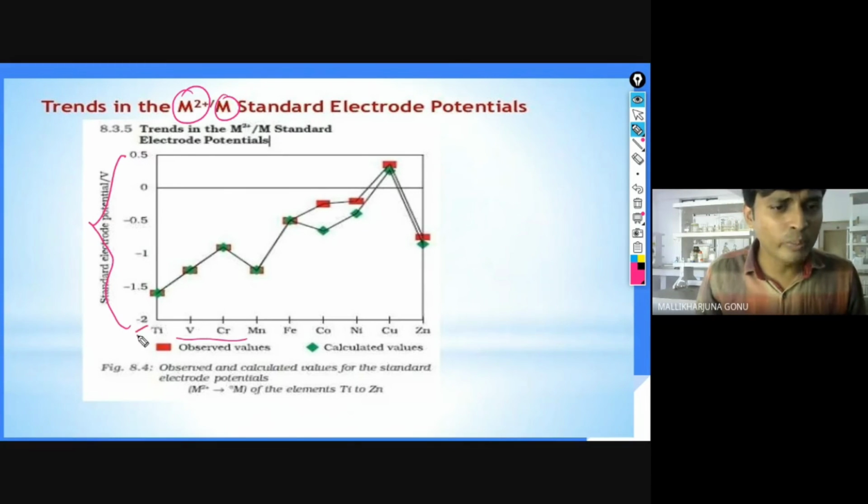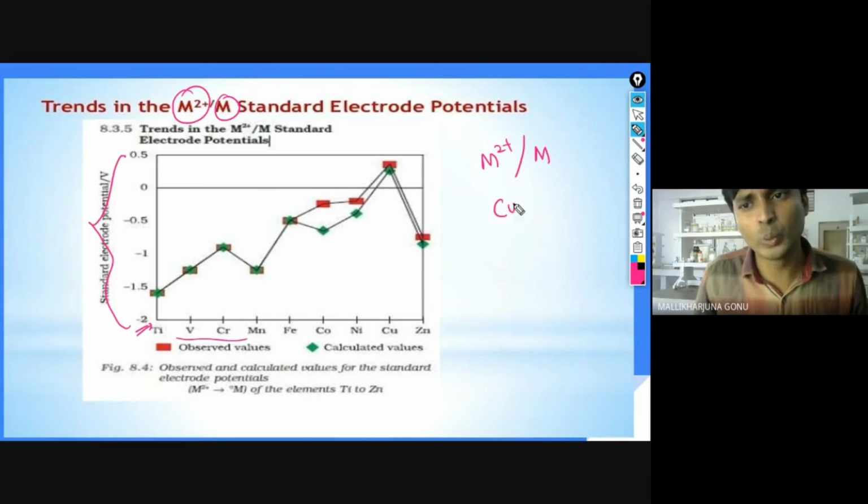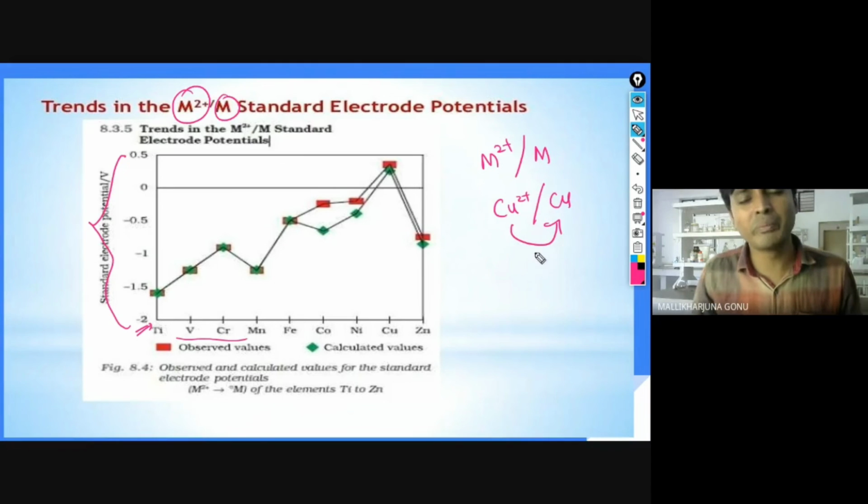The more negative value means the more reducing agent. For example, Cu2+ is converting into Cu by gaining the 2 electrons. That is the meaning. If you want to convert this, you get a larger negative value, which means it is the strongest reducing agent.